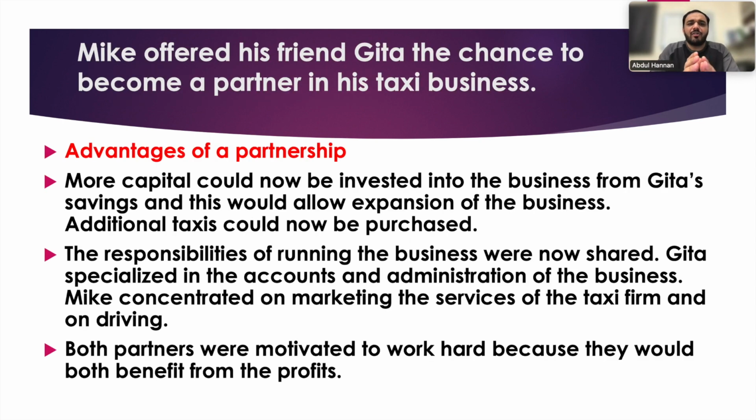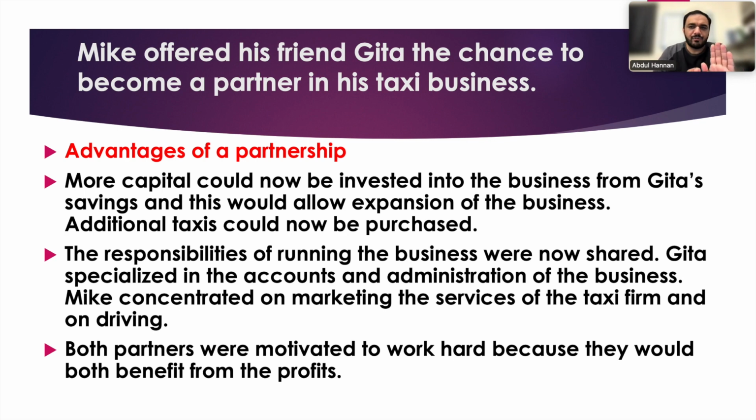Now Mike offered his friend Geeta the chance to become a partner in his taxi business. So we know that in sole tradership he started the business of taxi. Now he is going to make Geeta the partner. Advantages of this partnership: more capital will be there, because Geeta will invest and Mike will also invest. The responsibility will be shared.